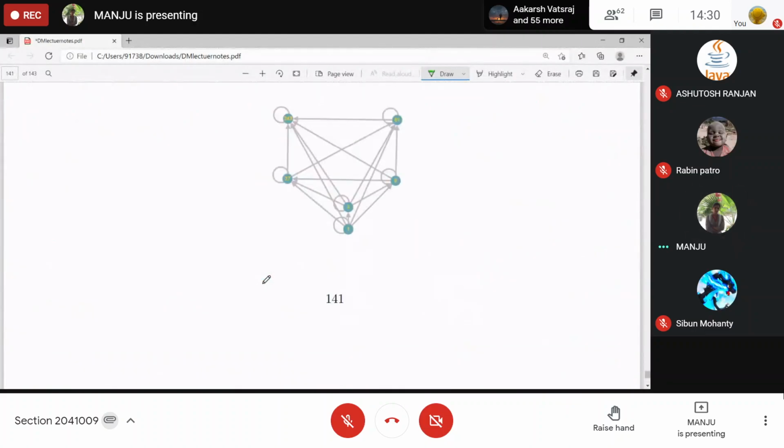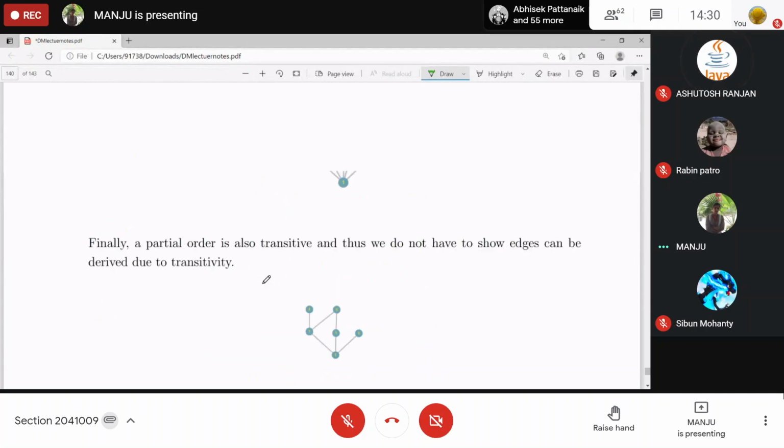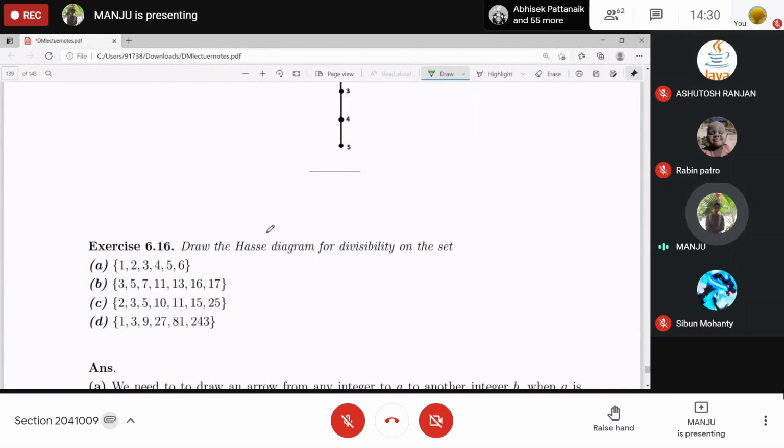Any other doubt? No, ma'am. From the Hasse diagram, drawing the Hasse diagram, any doubt? No doubt?